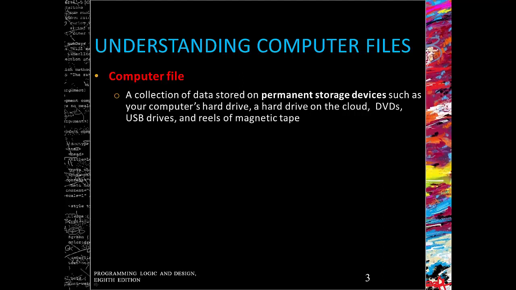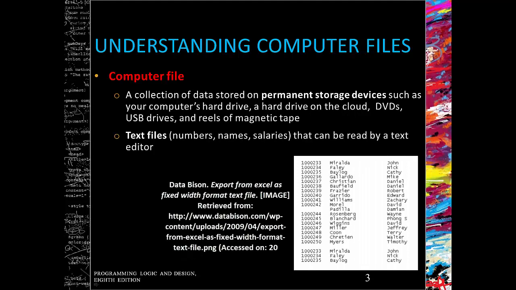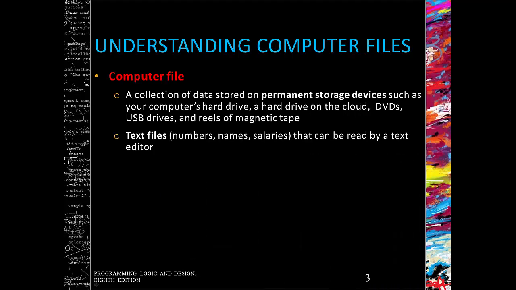There are two broad categories of files. The one is a text file. And what is a text file? Well, text files are just a combination of numbers, names, and salaries, etc. that can be read by a text editor. The reason we have to use a text editor is because it is saved and encoded using a scheme such as ASCII or Unicode. Our second category of files is a binary file, and you should be familiar with binary files. Those are your images and music.